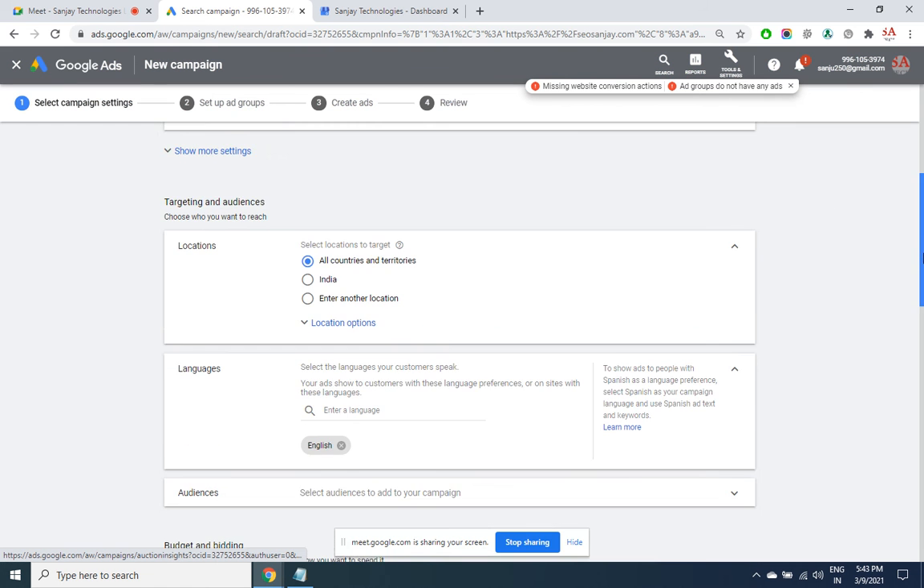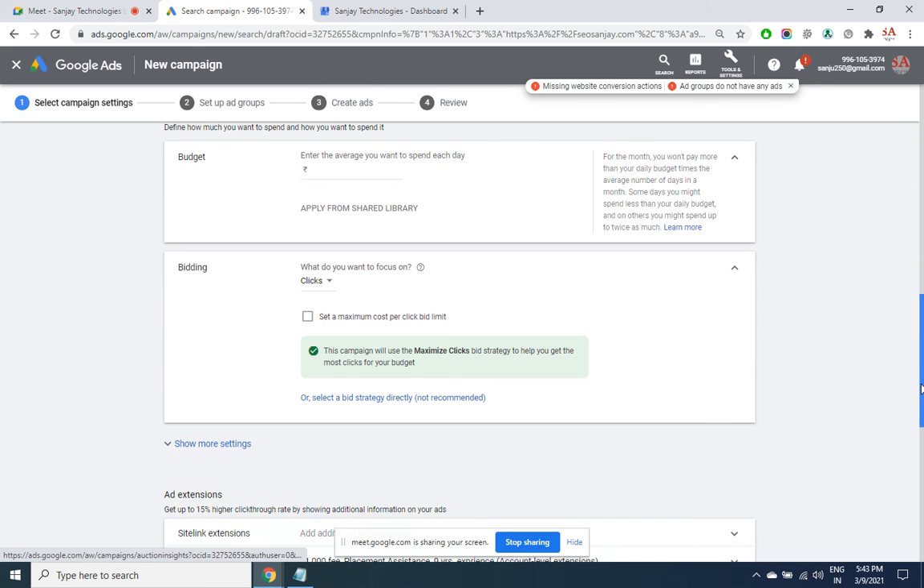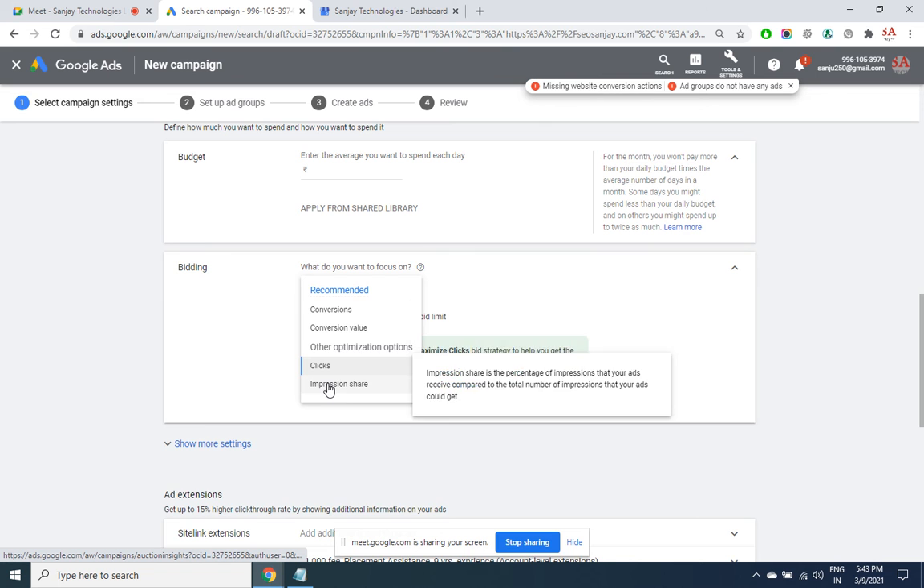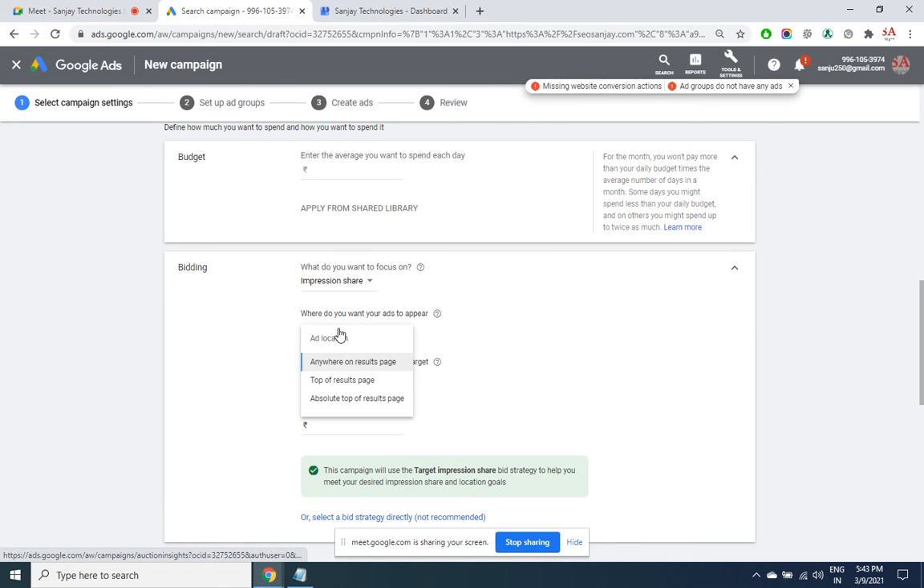So everything remains same. What is different? Let's see. The bidding option, conversion value, conversion, impression share. So on the top of the results page, meaning the first page, at least 50% of the time my ad has to come in the first page. You'll be giving your own set of audience or the keywords. So among that, at least 50% of the time your ad should come in the first page for price not more than 10 rupees a click is what your target is.